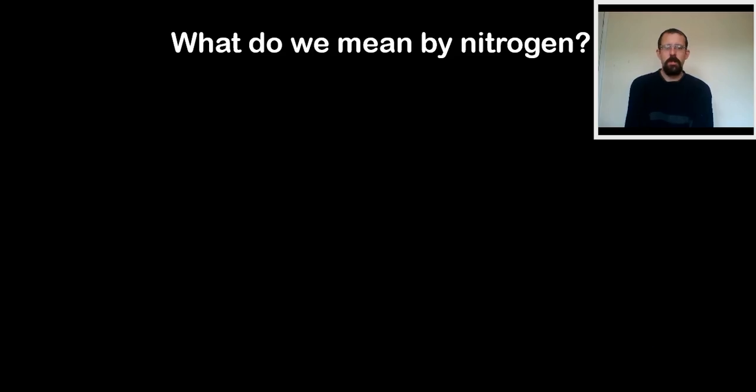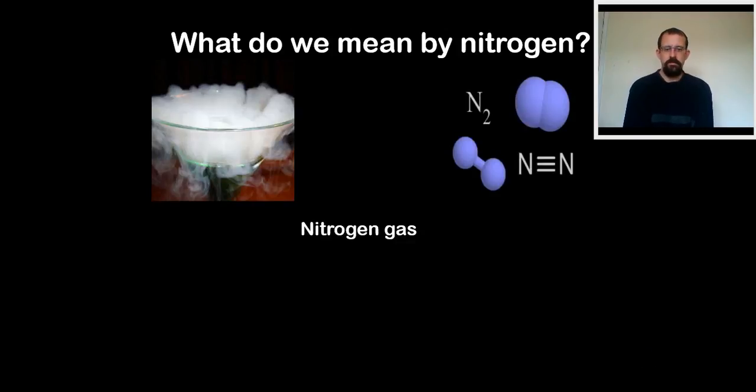So, what do we actually mean by nitrogen then, when it comes to the nitrogen cycle? Well, nitrogen is a gas that's found naturally floating around in the air. Two little nitrogen atoms joined together. The picture on your left you can see is liquid nitrogen, which is the only way you can visibly see it. But nitrogen gas is naturally found in the air.